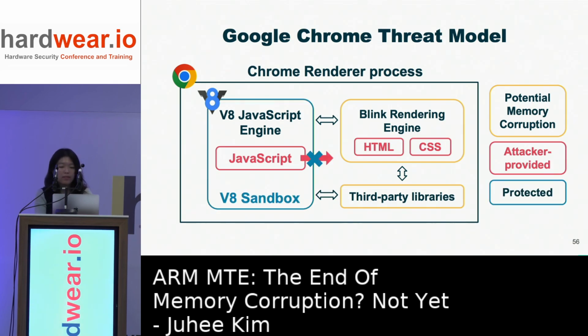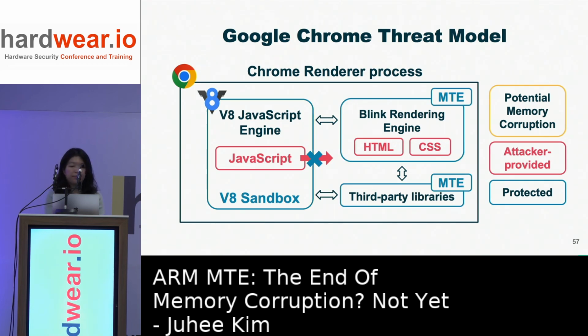So the V8 Sandbox was developed and is applied by default to sandbox the untrusted execution. It ensures that no JavaScript can access the rest of the renderer memory. But the Blink renderer and third-party libraries also contain a vast amount of code, potentially containing memory corruption vulnerabilities, so we can still exploit them even if the V8 Sandbox is enabled.